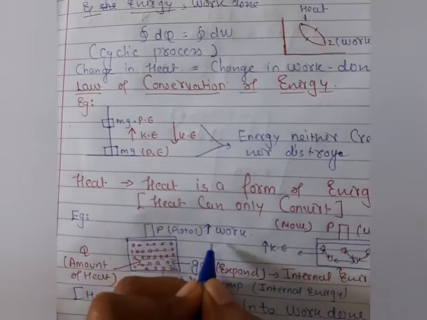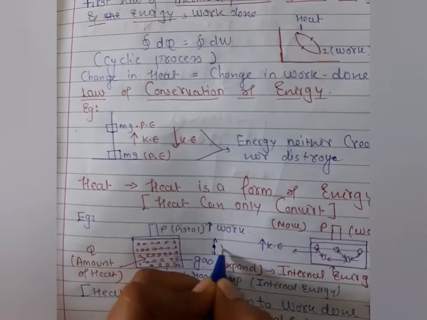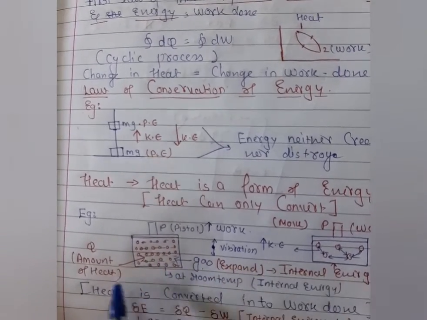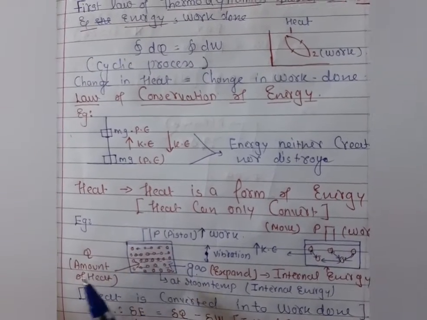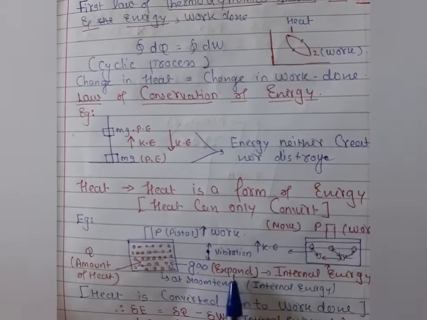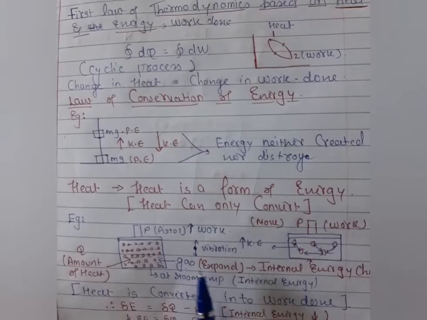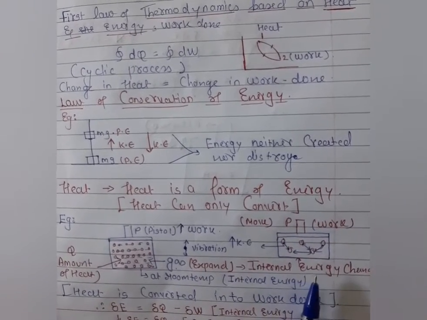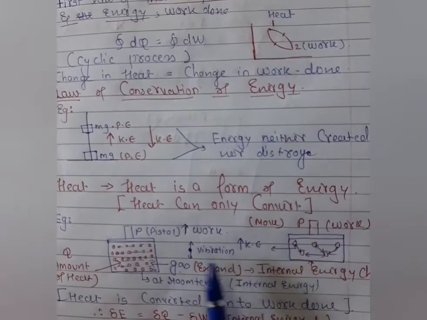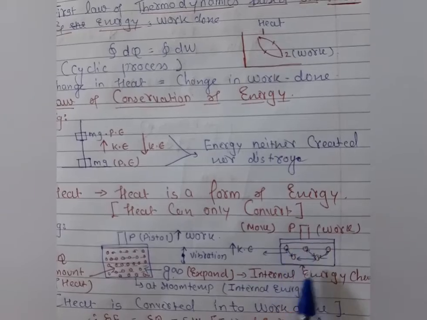When these molecules experience some amount of heat, the vibration process happens. It means the motion process starts in the molecules because of that amount of heat. When the molecules gain heat, the expansion of the molecules starts, and the internal arrangement of the molecules changes. Then the expansion process happens.